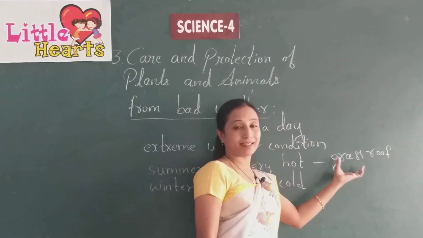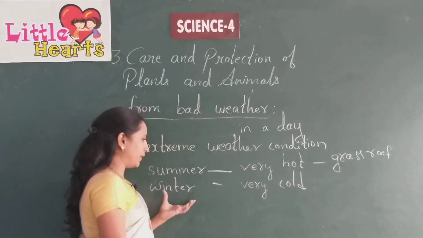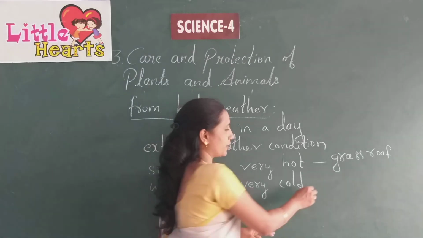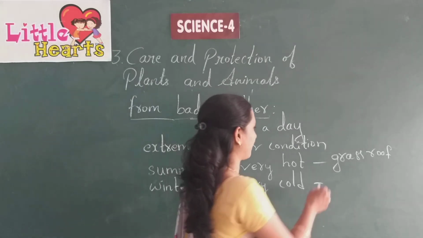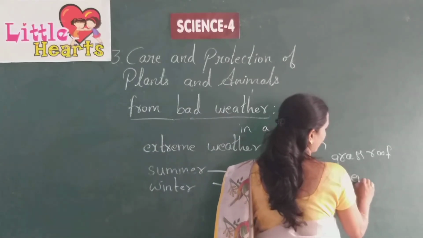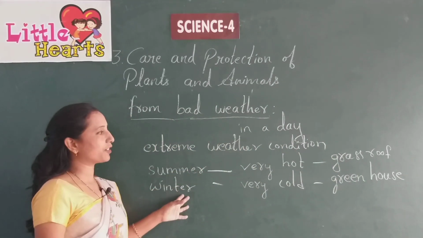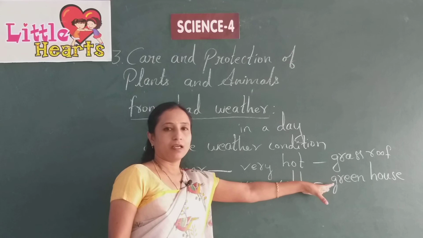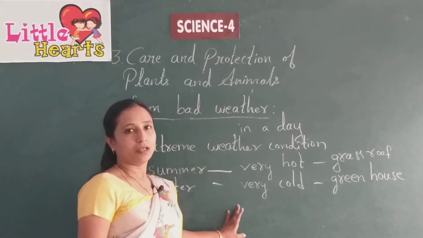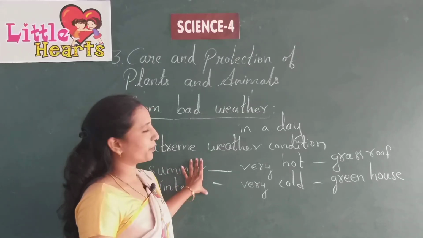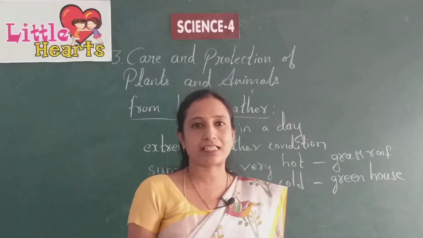A grass roof is provided over these green plants, and in the winter season what should we do? We should cover it with a green layer which is called a greenhouse. During these different conditions, different kinds of roofs or layers are provided for these plants to protect them from different weather conditions. So we'll continue in the next session. Thank you.